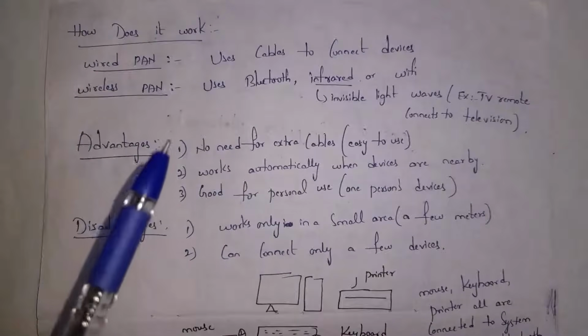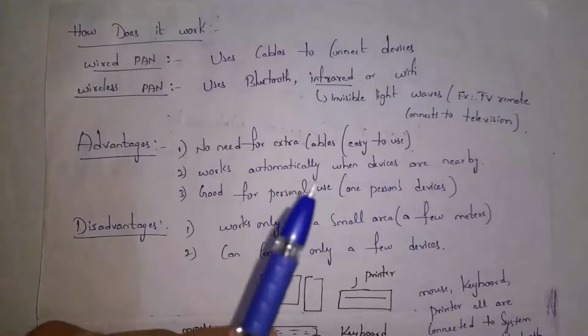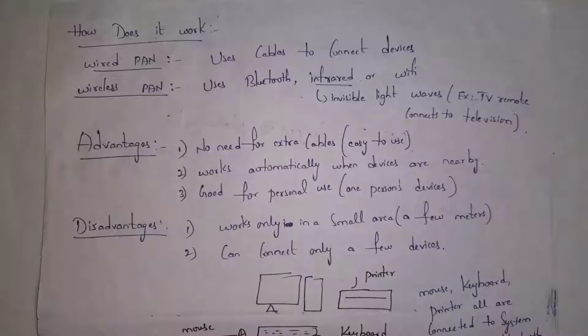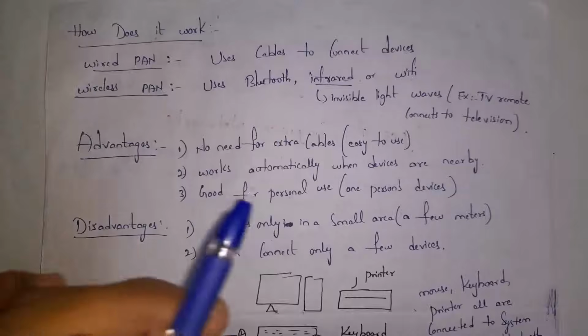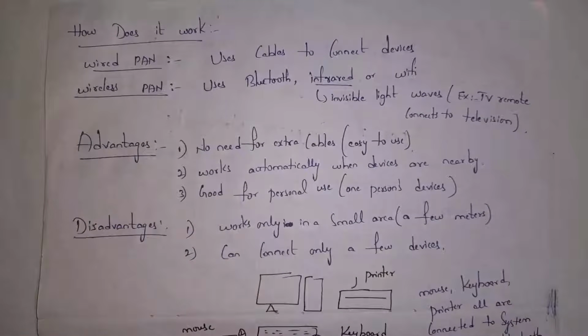Okay, these are advantages of PAN. And the first one is no need for extra cables. Guys, as PAN will cover a very small distance, there is no need of extra wires. It is very easy to use. And second advantage is it works automatically when devices are nearby. For example, by keeping two mobiles side by side, we can turn on Bluetooth and we can share files. So PAN works automatically when devices are nearby. And this PAN is suitable for personal use.